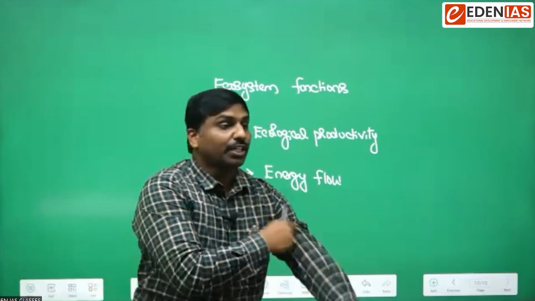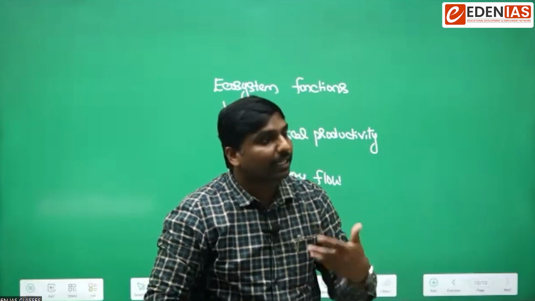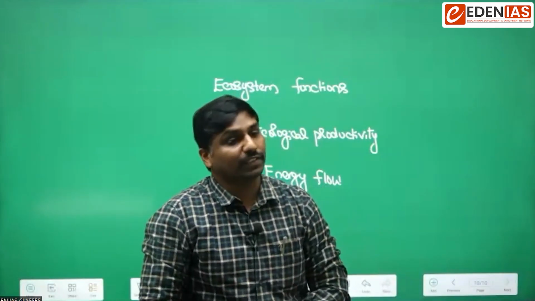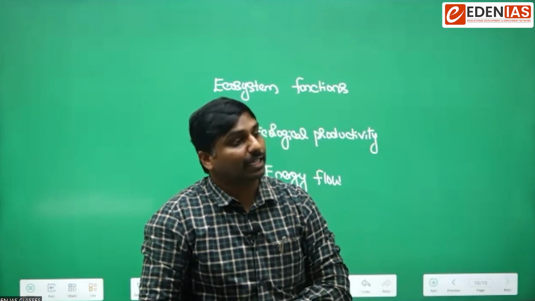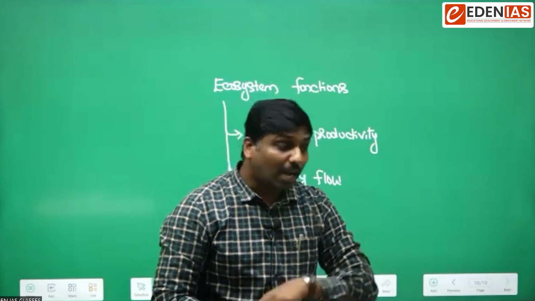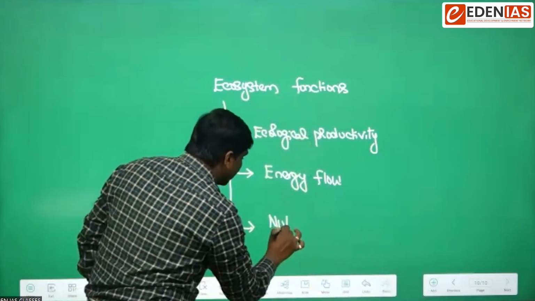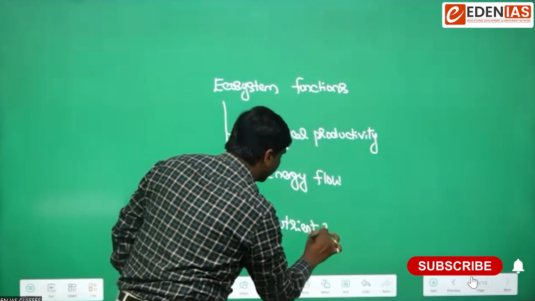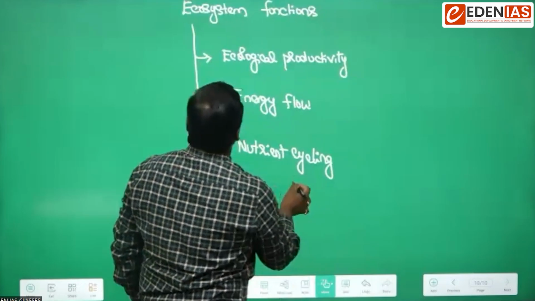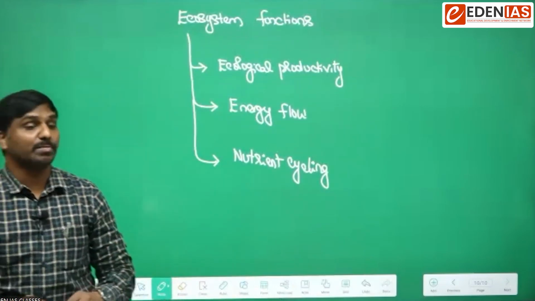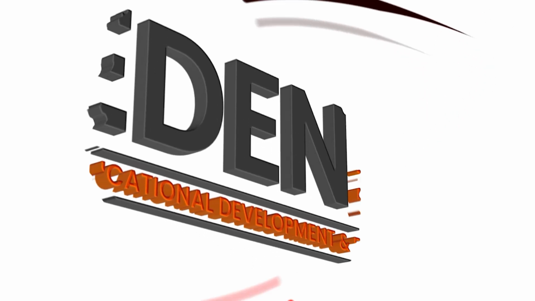This energy is usually dependent upon various nutrients. There are many resources that help in the storing of this energy. There are various nutrients required for the survival of living organisms. So the other important function performed by an ecosystem is nutrient cycling. These are the foremost important functions performed by an ecosystem.